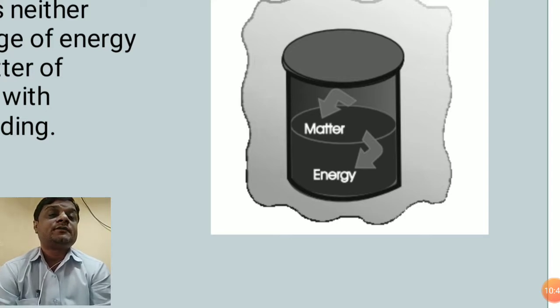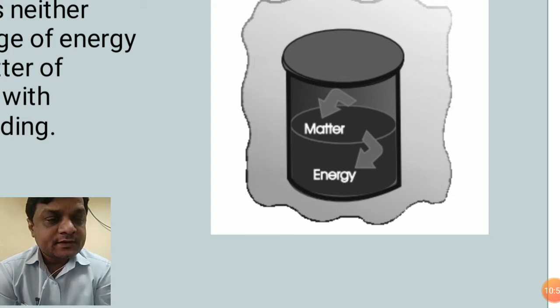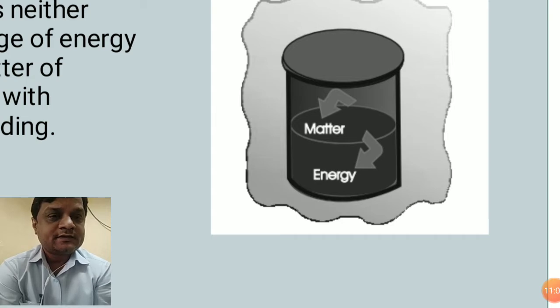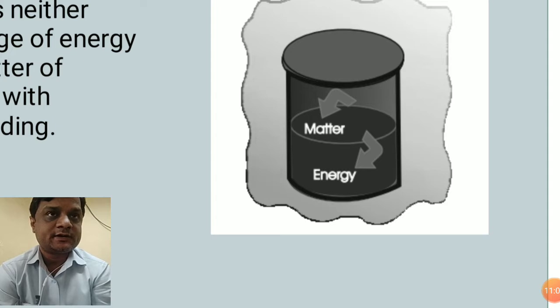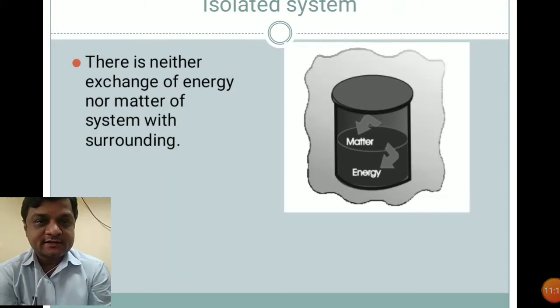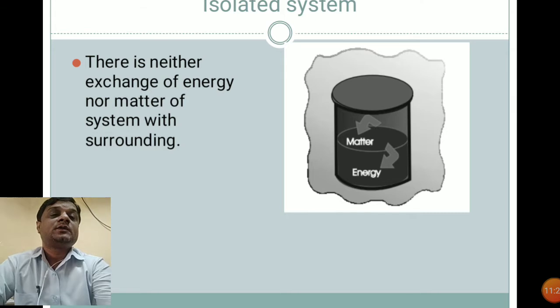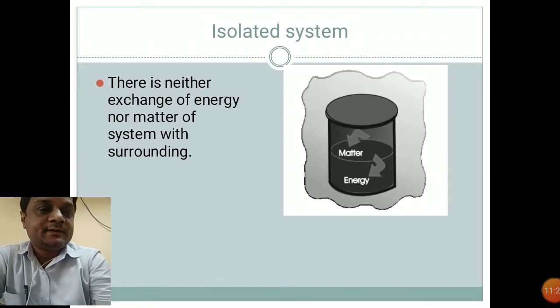So we can take an example of a thermos bottle, which is used for keeping water, tea, or a cup of milk. It is kept in that thermos so that it cannot become cold. The thermos will not allow the heat energy from that water or tea to be exchanged with the environment. So that is a simple example of an isolated system. There is neither exchange of energy nor matter between the system and the surrounding. No exchange is taking place, and that is called an isolated system.